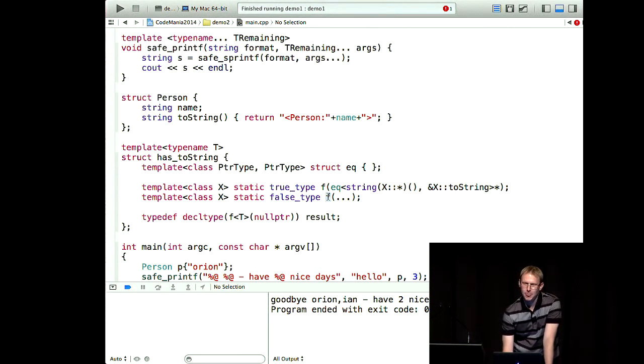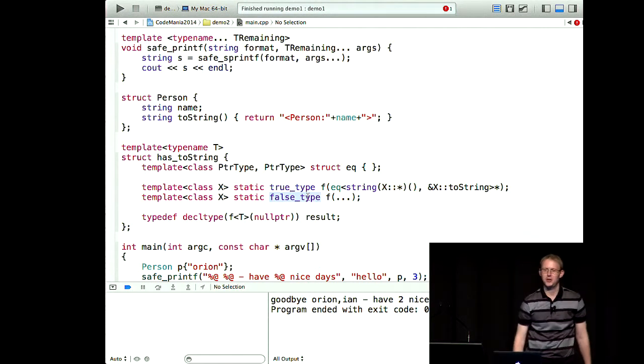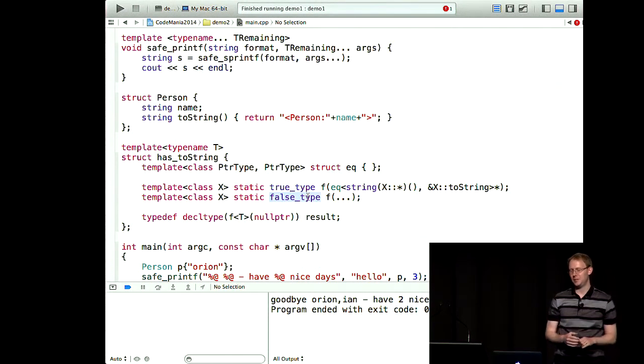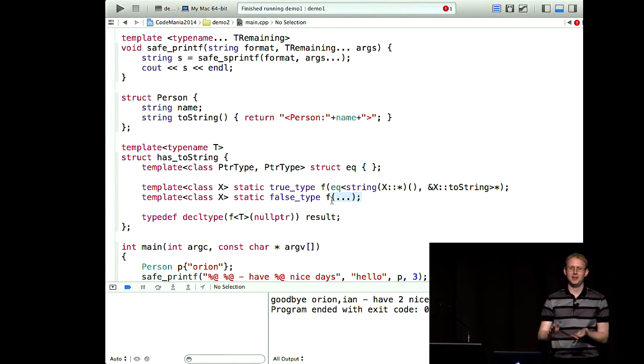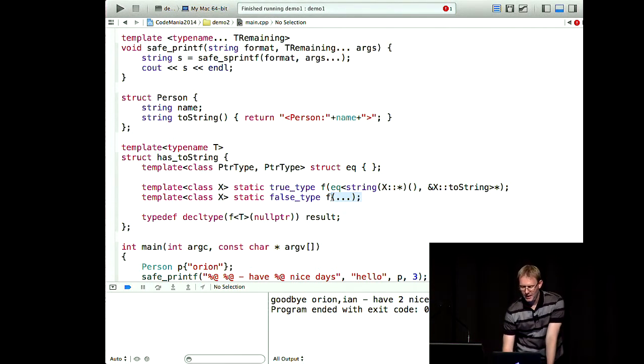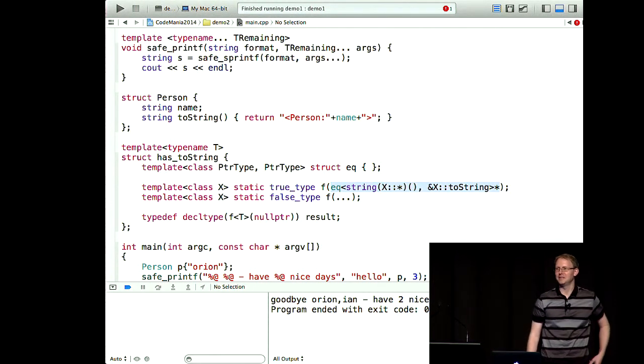There is this one, which has a return type of false type, and it has arguments of ... so it matches anything, pretty much. Anything you put in there, it's going to say, yep, that works. And on the other side, we have this other overload of f, which has a result of true type. And it has this sort of incomprehensible gibberish in here.